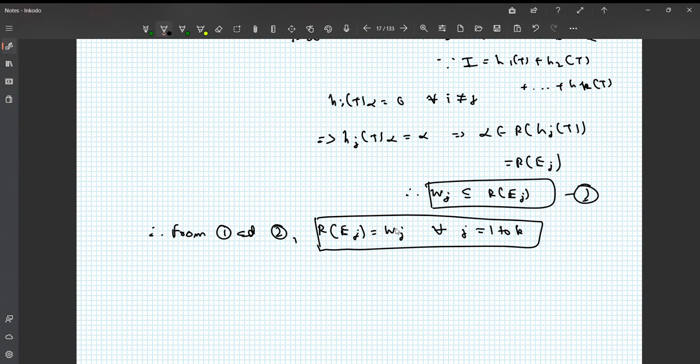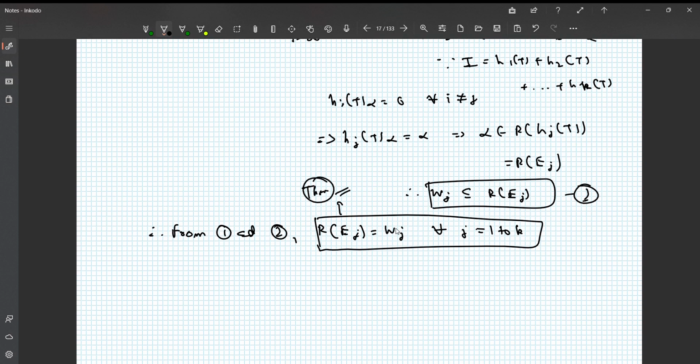So we have already proven that V is a direct sum of all these W_j's, because we have k linear operators which are projection operators, and the identity can be written as E1 plus E2 till Ek. This was a theorem which we had proved in the direct sum decomposition cases, where we had discussed projection operators.